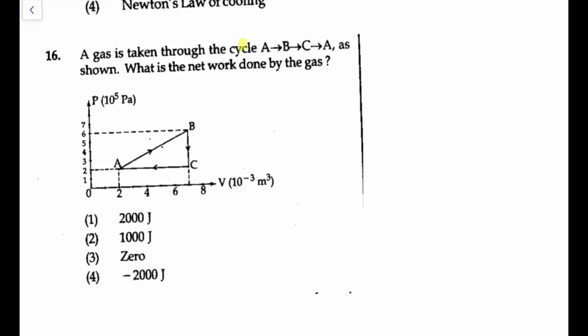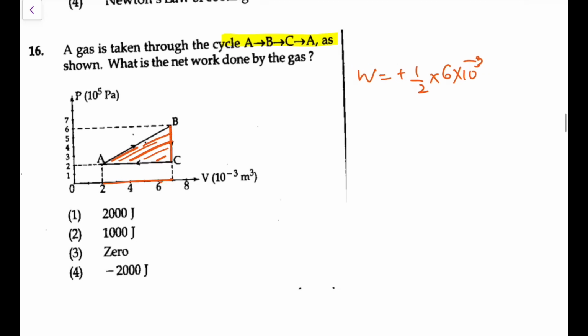A gas is taken through a cycle A to B to C to A, as shown. What is the net work done by the gas? It is a PV curve, a standard curve. The net work done would be the area, and since the cycle is clockwise, W is positive. The area is half times base times height: this gap is 6 into 10 to the power minus 3, and this is 4 into 10 to the power 5. So 6 fours are 24, by 2 is 12, so 1200 joule positive. Let me check if I have made a mistake.